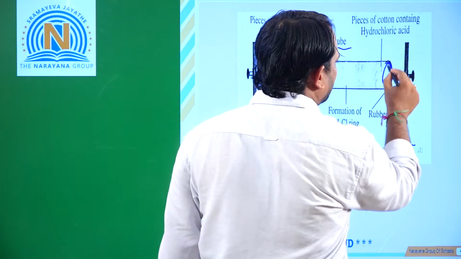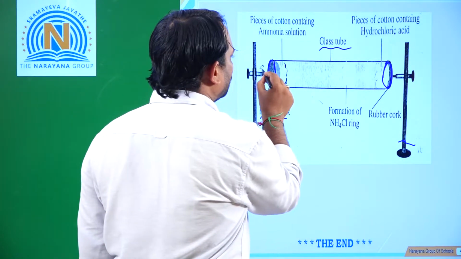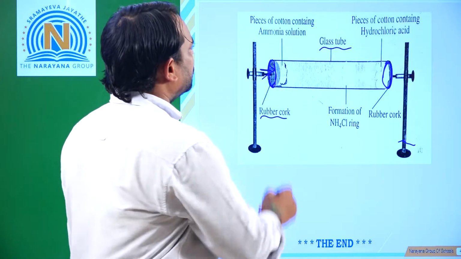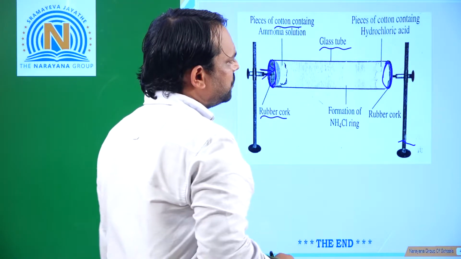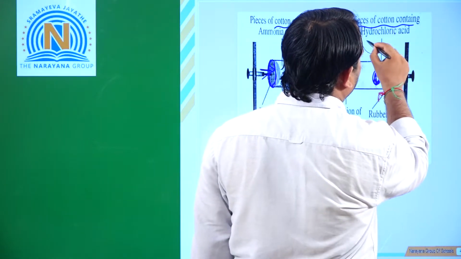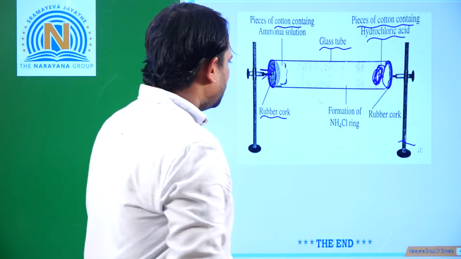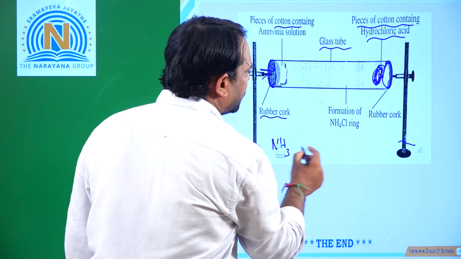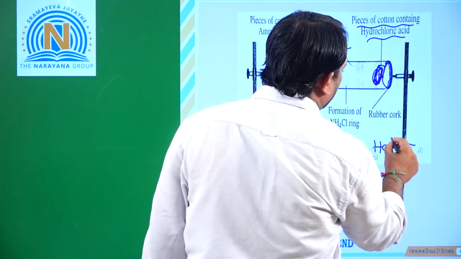The two ends will be open. On one side I am inserting cotton containing ammonia solution, and on the other side a piece of cotton containing hydrochloric acid.